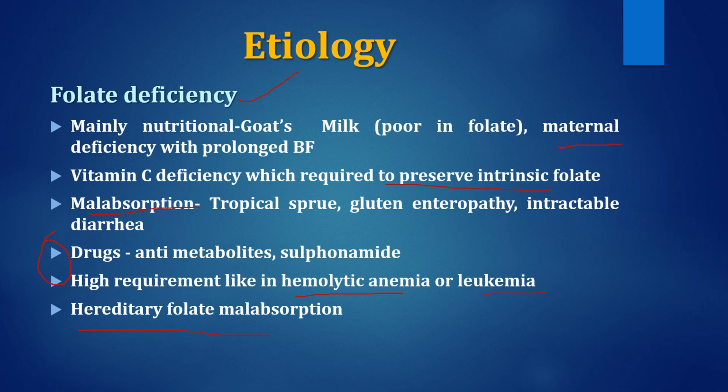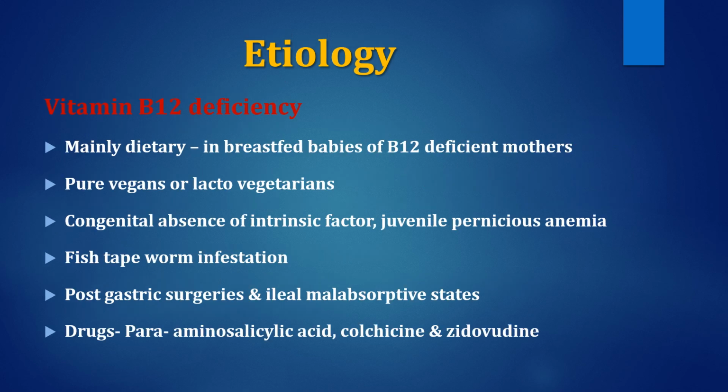So these are some etiological factors wherein intractable diarrhea is a very common cause of folic acid deficiency, or exclusive breastfeeding or prolonged breastfeeding, or goat's milk, or drugs. Many children who are epileptic are being given anticonvulsants, and they are not taking folic acid. They will precipitate various features of megaloblastic anemia.